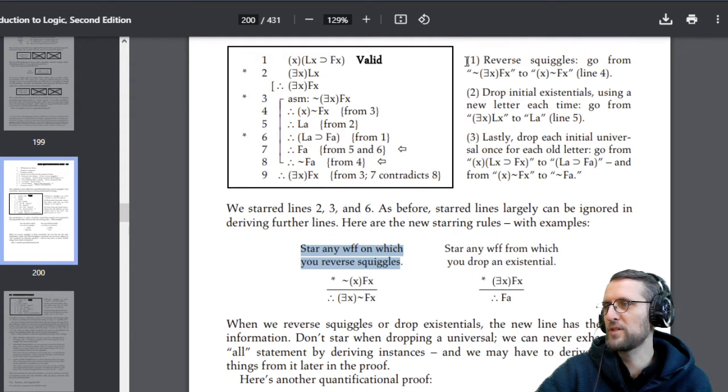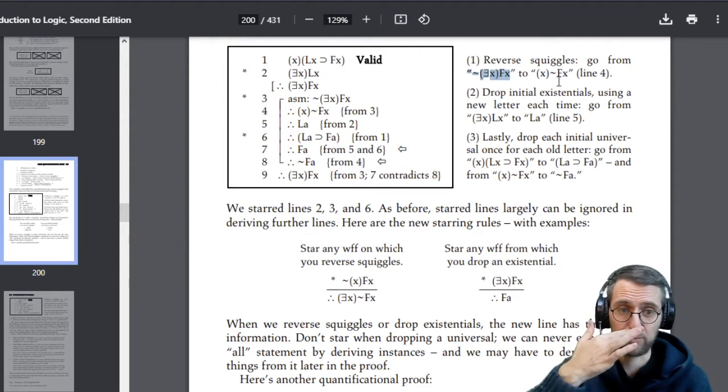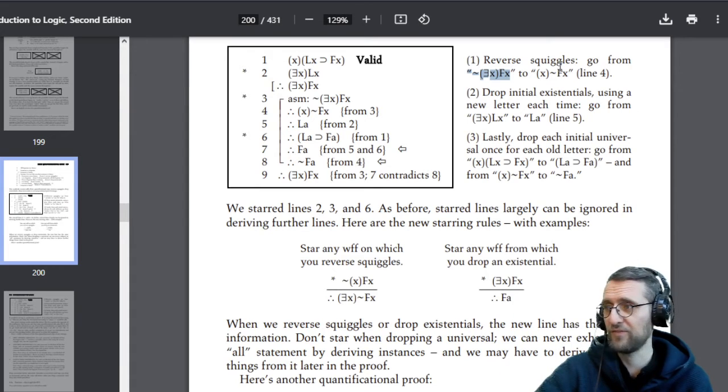So we have learned these different kinds of squiggles, reverse squiggles as they're called. That means when I have, for example, the formula, it is not true that there is at least one x that has the property or the accident of Fx, then we can also write for all x, it is true that they are not having the property Fx. So this is a reverse squiggle.